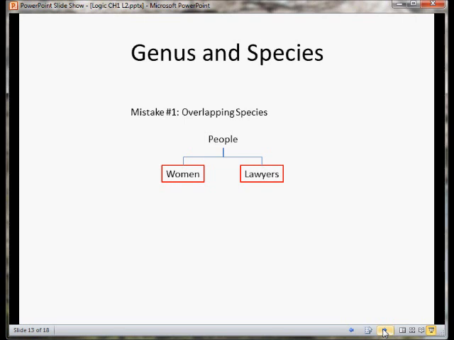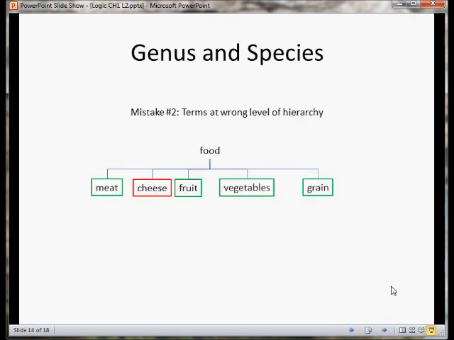They're not exhaustive, and they're not mutually exclusive because women and lawyers may overlap. There could be some people who are women and who are lawyers. A better way to make this chart would be to say women and men, and then it would be exhaustive and mutually exclusive. Mistake number 2, putting terms at the wrong level of the hierarchy.